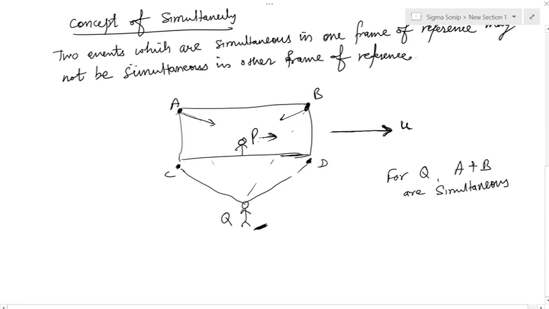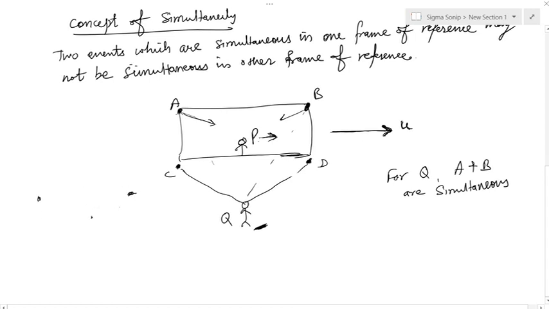It's similar to the case when two persons are talking and you are in the middle and you start walking towards one person. Then the sound created by this person will be heard sooner by you, because you are moving towards the source of the sound. The same is the case here.